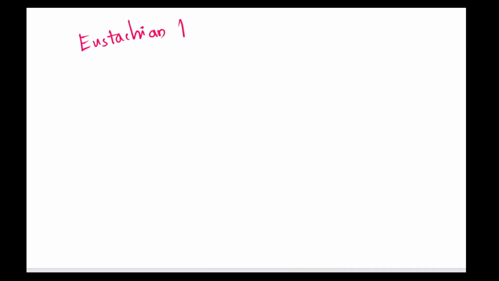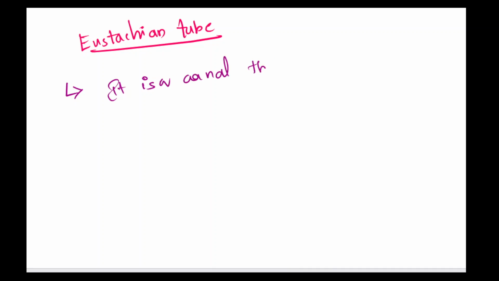So we'll see about the eustachian tube here. This is a canal that connects the middle ear with the throat area.